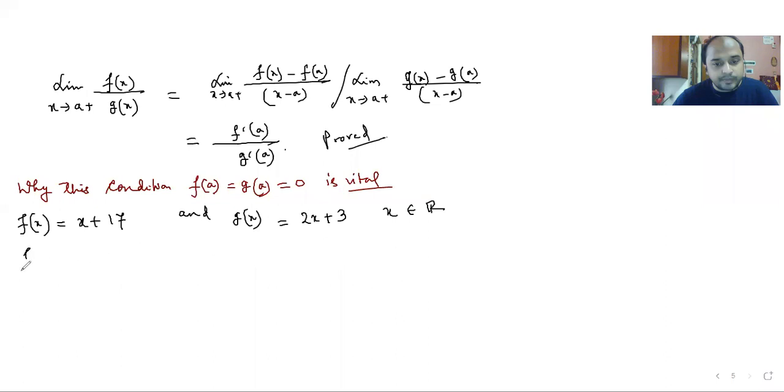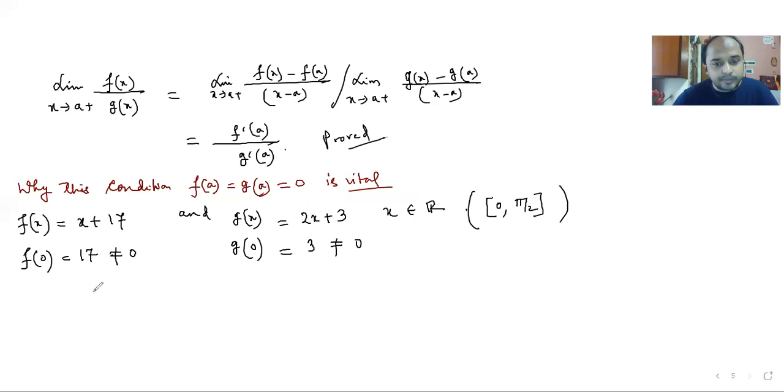So the condition f0 and g0 equal to 0 is not being satisfied. If you consider 0 to be the lower limit, say I am taking the interval 0 to pi by 2, in this case it is not happening.